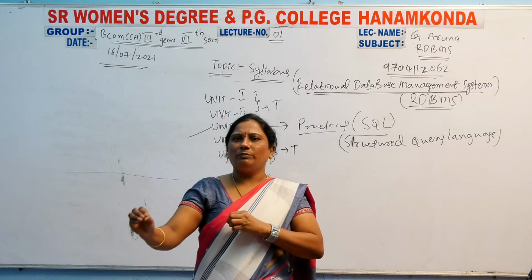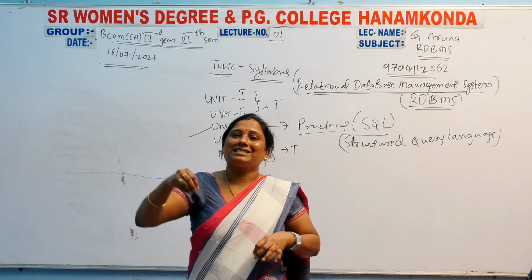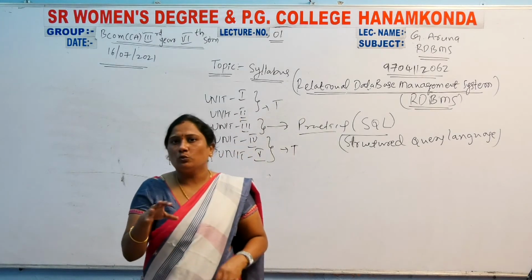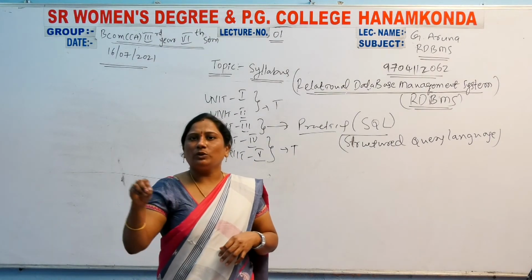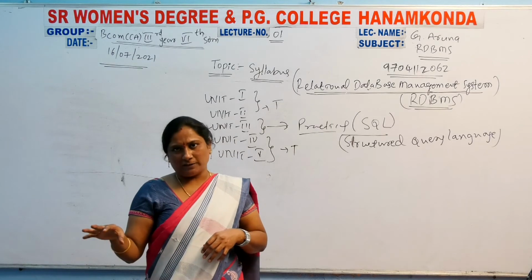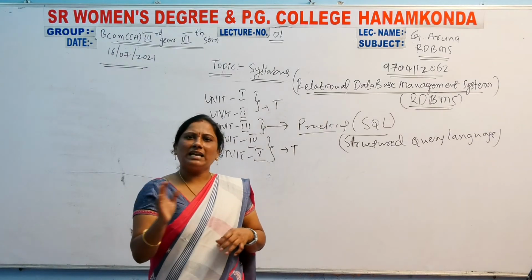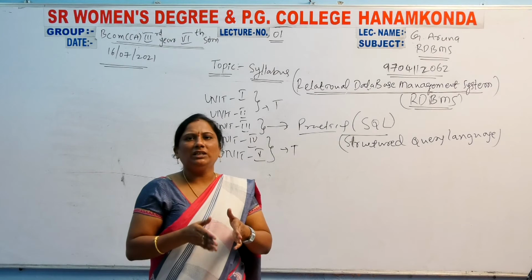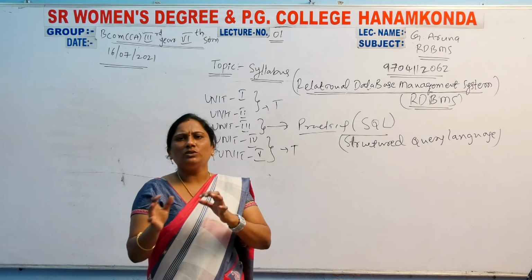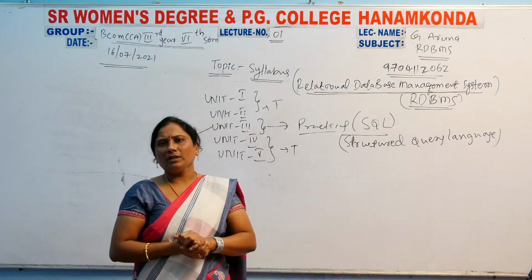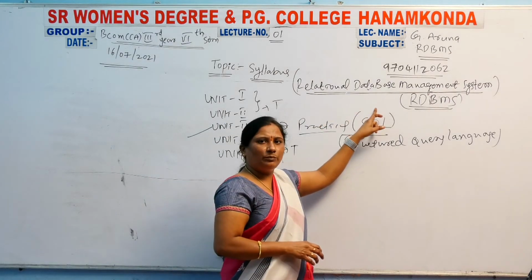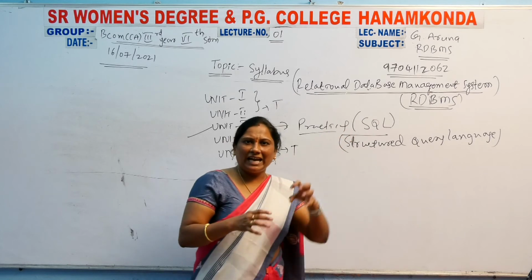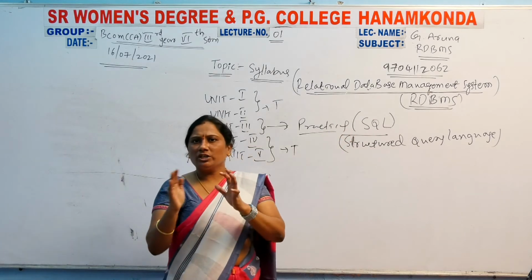To establish communication between two persons, that is called a relation. That means two persons having a communication, a relationship between them. So here, as per our subject, relational database means we have communication between databases.